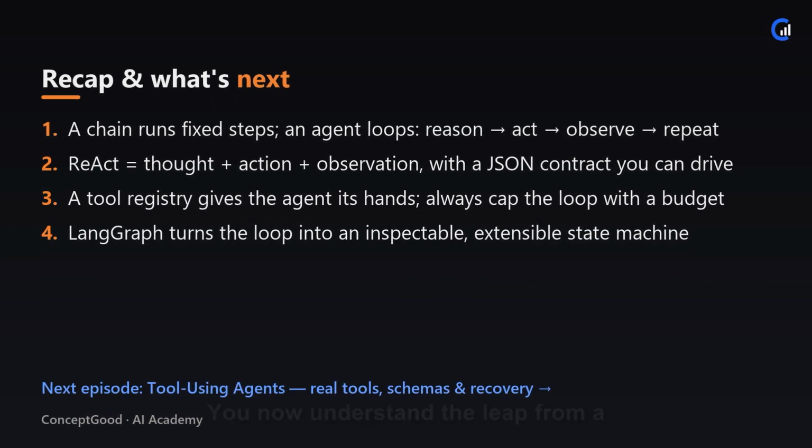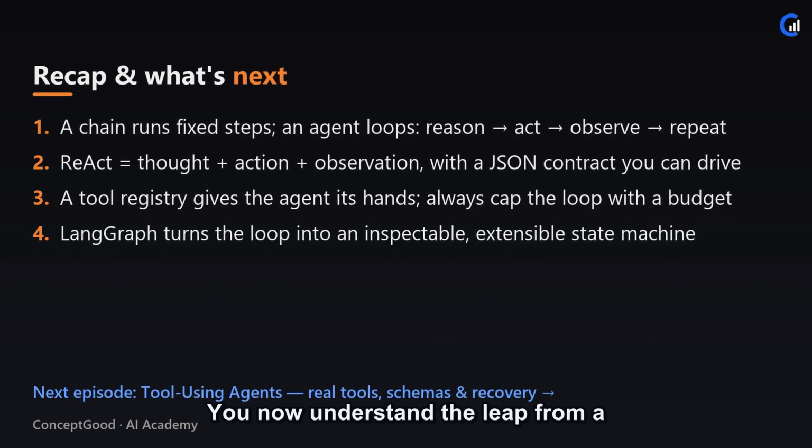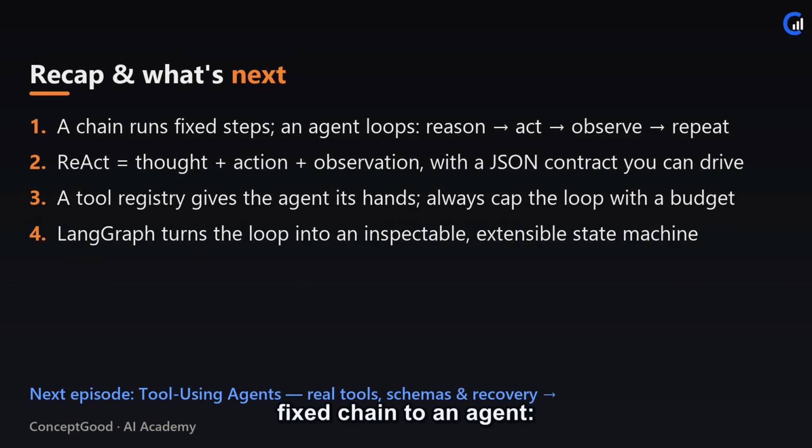Let's recap. You now understand the leap from a fixed chain to an agent, a loop where the model reasons, acts through a tool, observes the result, and repeats until done. You built a tool registry, drove a genuine ReAct loop with a strict JSON contract, and then rebuilt it as a LangGraph state machine, capping it with a step budget so it stays safe.